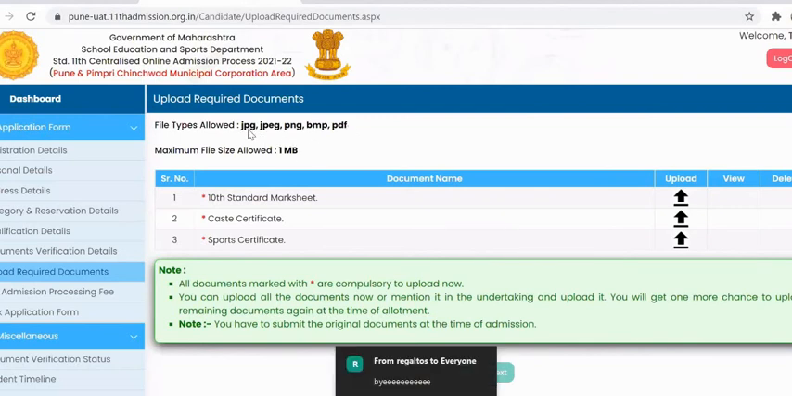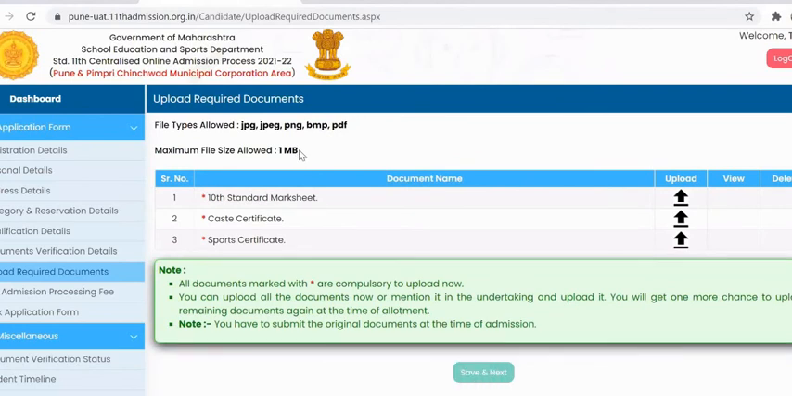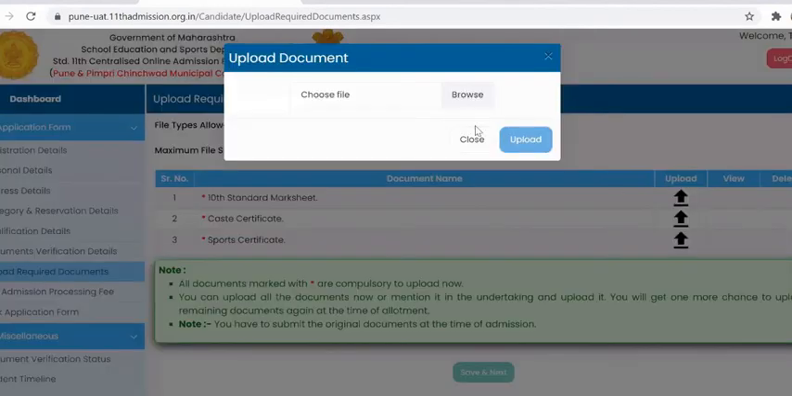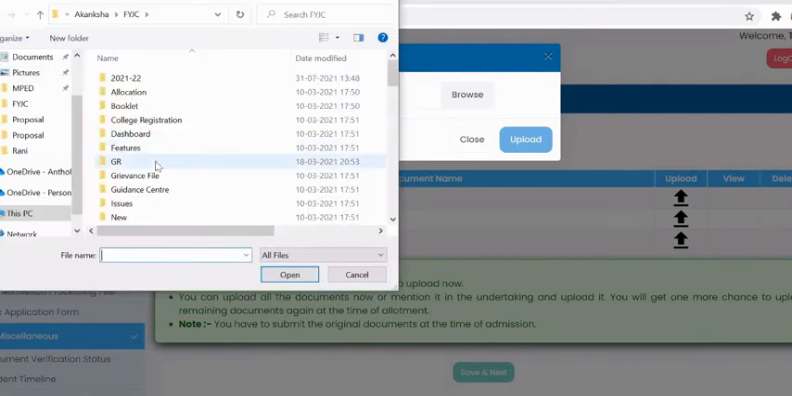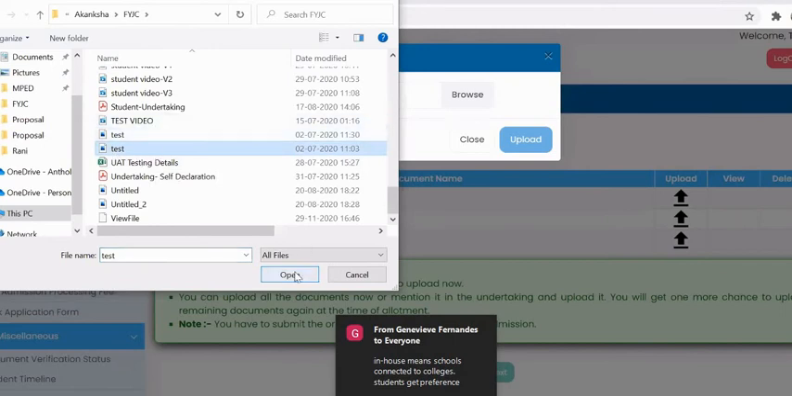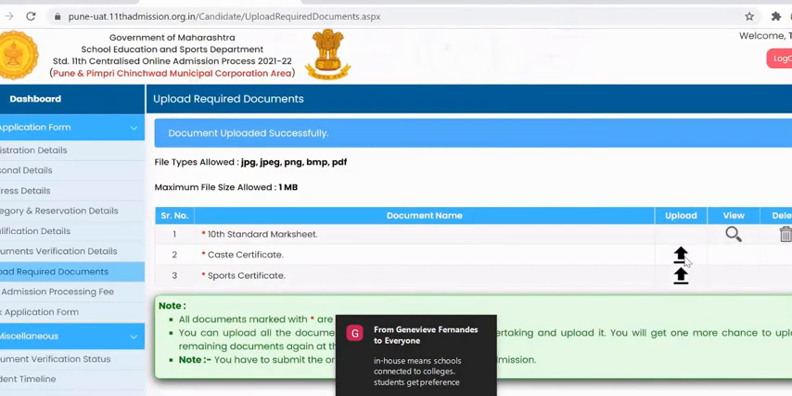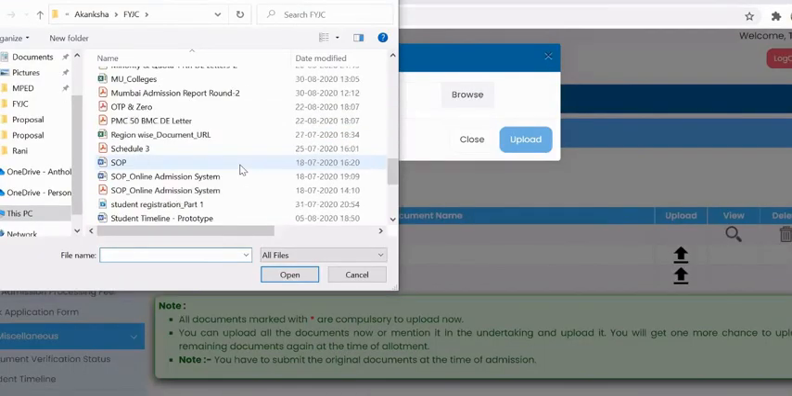The file types allowed for document upload are JPEG, JPG, PNG, BMP, and PDF, and the maximum file size allowed is 1 MB. If the file exceeds 1 MB, the system will not accept the file. For uploading the documents, you need to click on the upload button, this arrow button. Browse through your folder, select the particular document and click on open, and then click on the upload button, and your document will get uploaded here. Similarly, you need to upload all your documents.